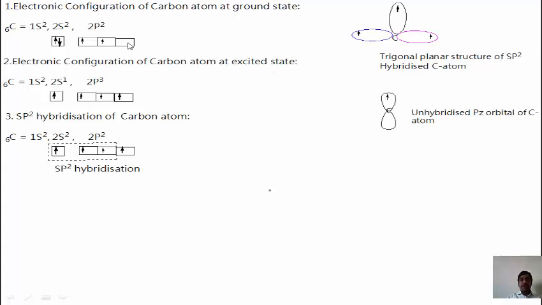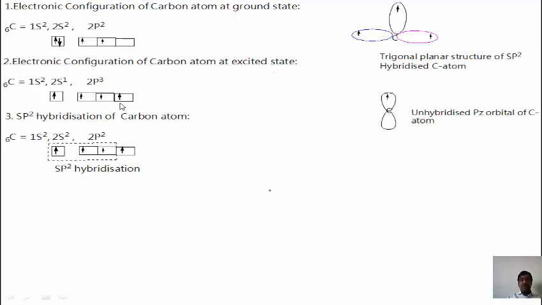This vacant orbital gets filled in the excited state after promotion of one of the electrons from the 2s orbital to the vacant 2pz orbital. That's why in the excited state we can see 4 unpaired electrons.